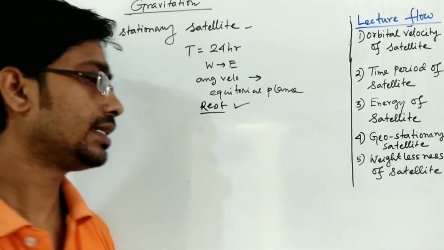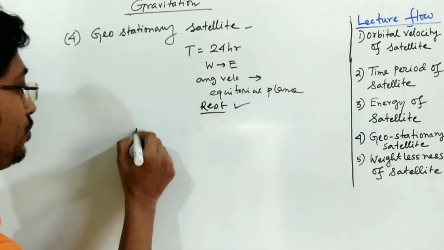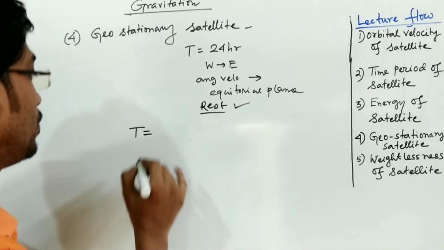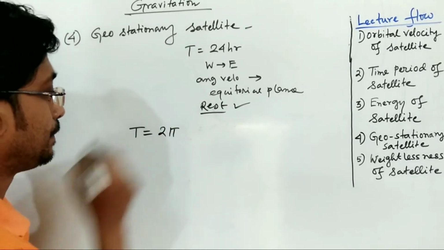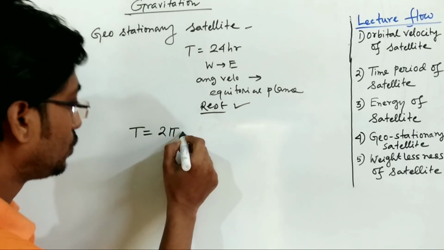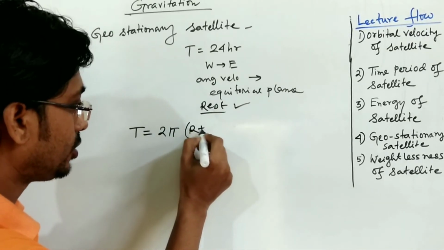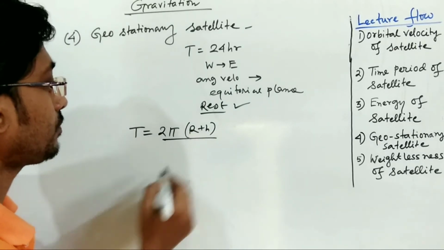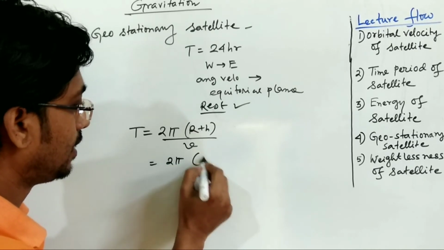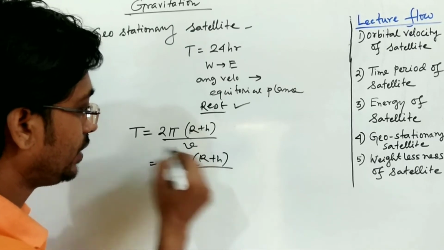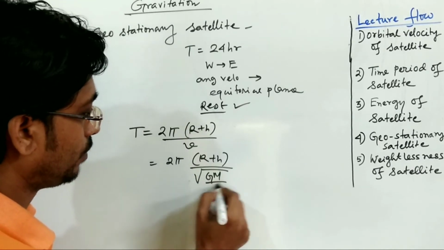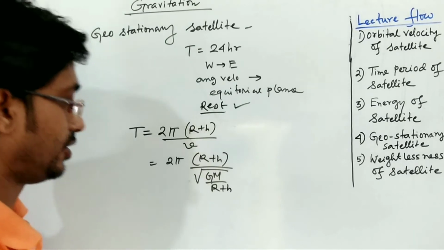And a few minutes ago we found out the time period of a satellite. It is T equals 2 pi (R plus h) by v, and v is equal to root of GM by (R plus h).